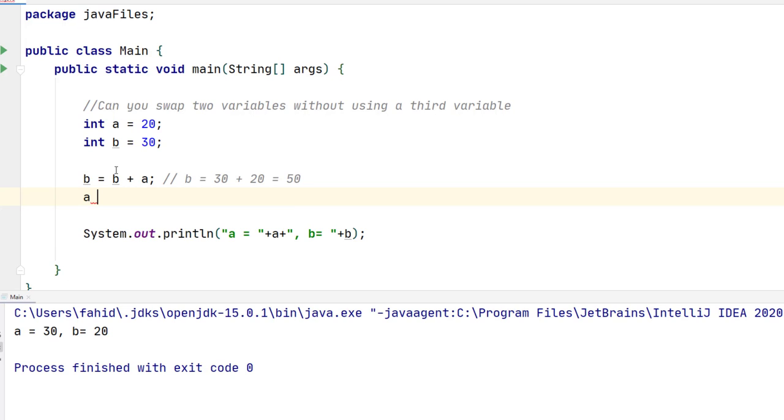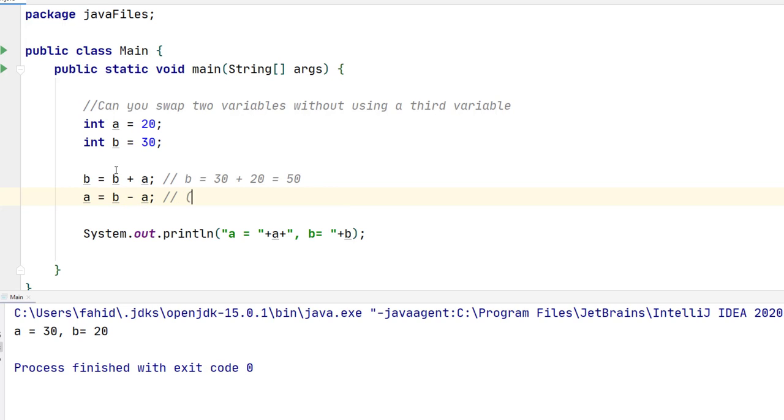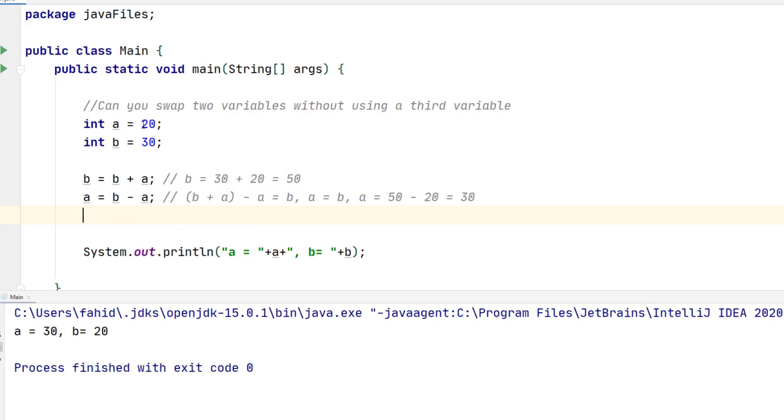Then we can say a equals b minus a. And what's actually happening here? Well, b is, like we wrote in the previous line, b plus a. So b plus a minus a is of course b. So now a becomes b. In terms of values, b was 50 right here, minus a, which is 20, so that becomes 30, which is of course b.